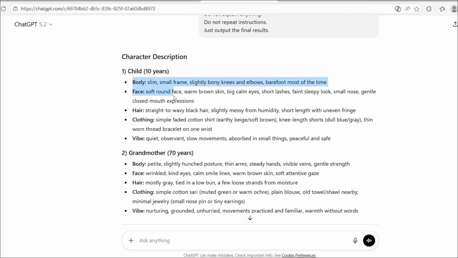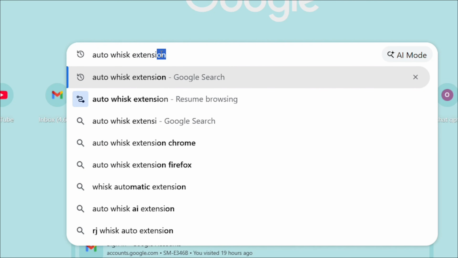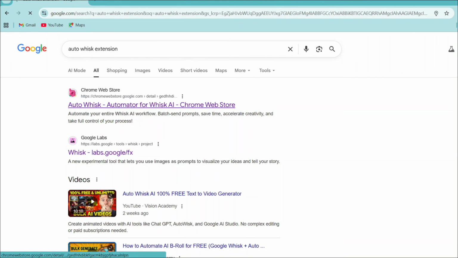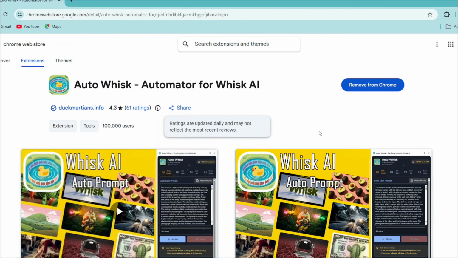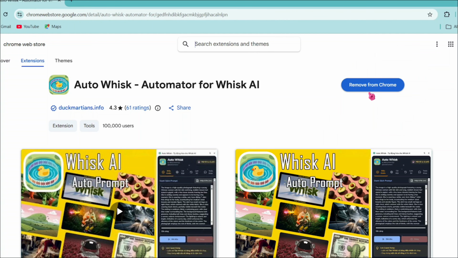Now from here, I will copy the child character prompt. We will generate the images using the AutoWhisk extension. So now, go to Google and search for AutoWhisk extension. Open the website. After opening it, you will see an interface like this. Here, you will see the option Remove from Chrome. If you have not installed it yet, you will see Add to Chrome or Get. Click there and install the extension.